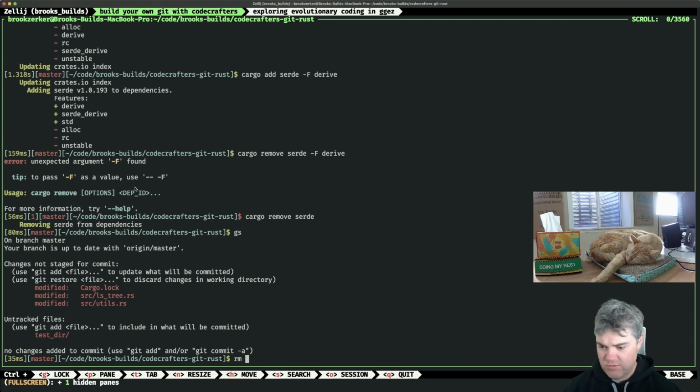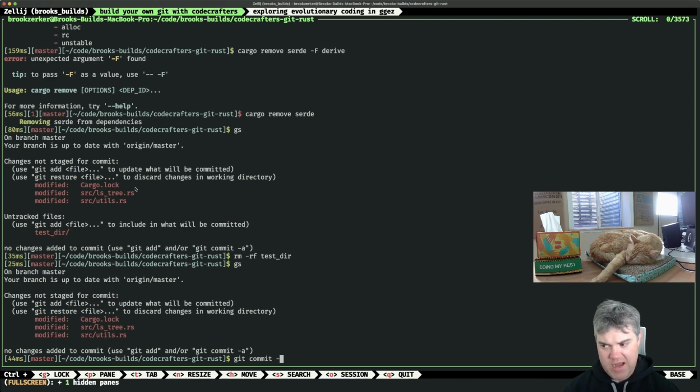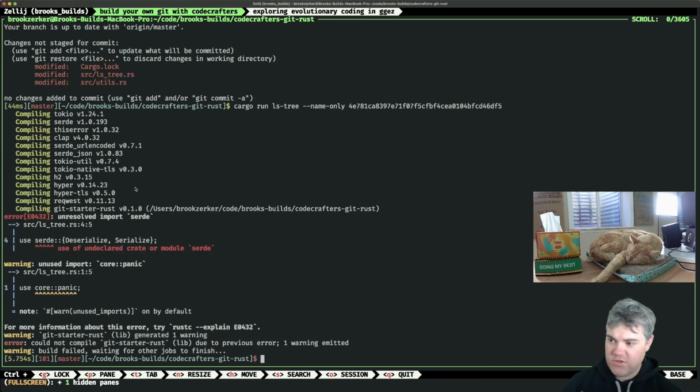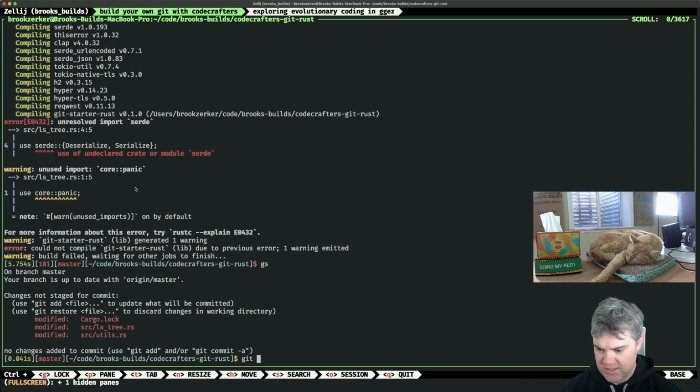Let's also remove our tester. I don't remember updating cargo lock, but that's probably fine. So, cargo run. I removed Serde, so that should have re-updated everything. So let's do a git commit.